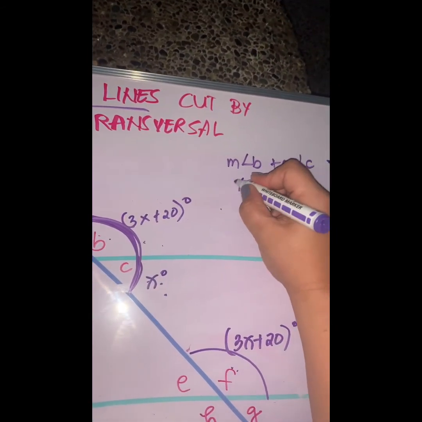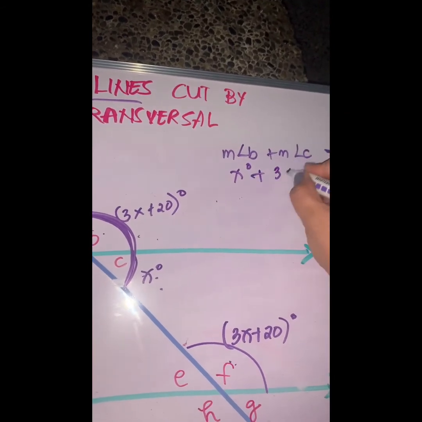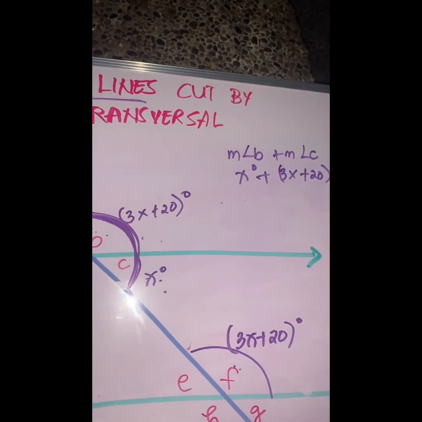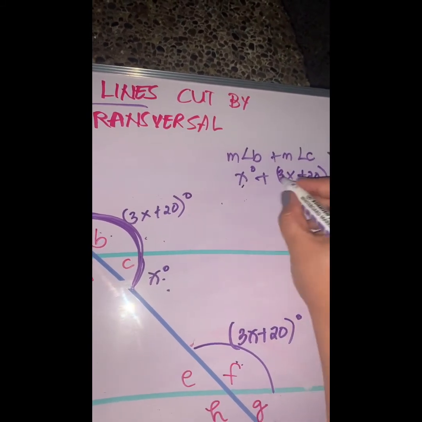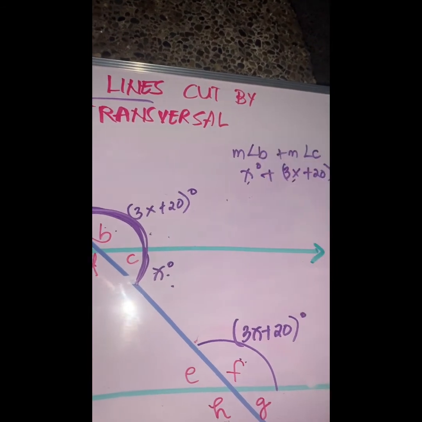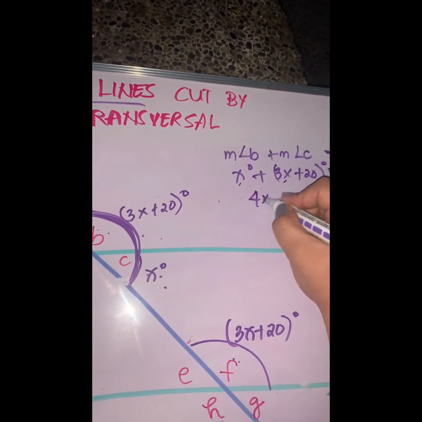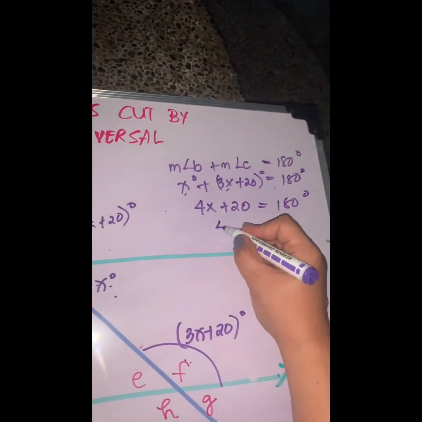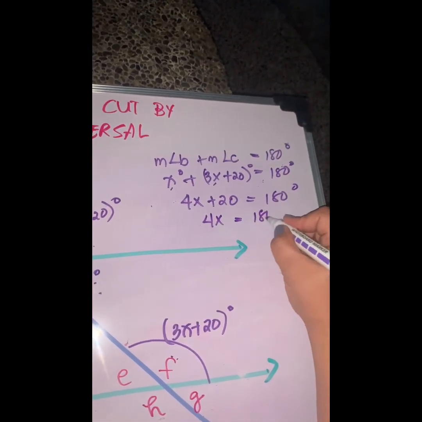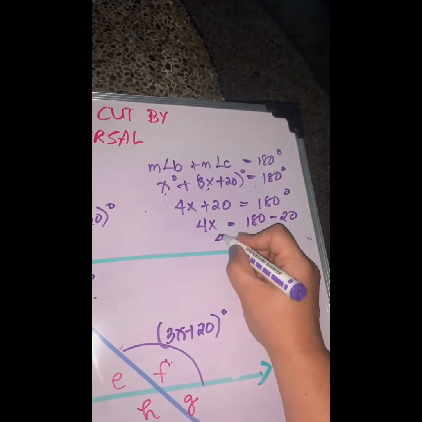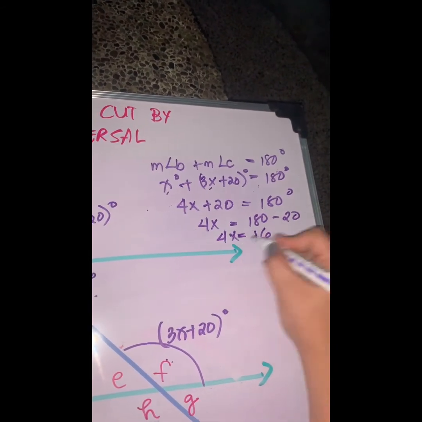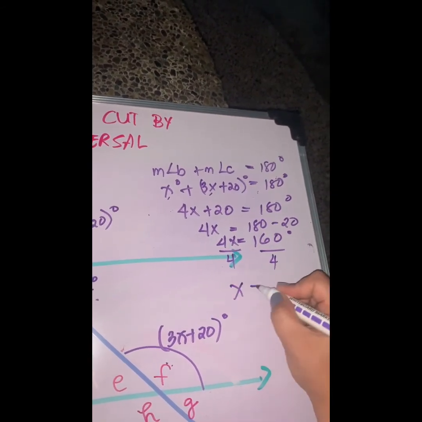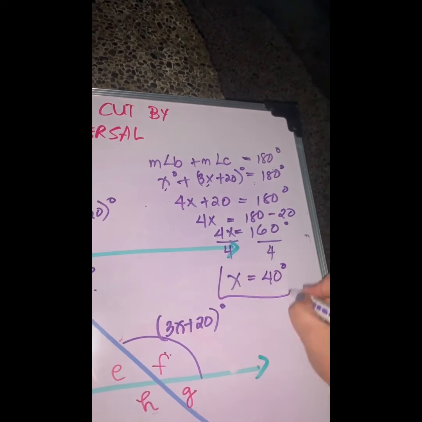So it means angle x plus 3x plus 20 is equal to 180. So x plus 3x is equal to actually 4x plus 20 is equal to 180 degrees. 4x is equal to 180 minus 20. 4x is equal to 160 divided by 4. x is equal to 40 degrees. There you go.